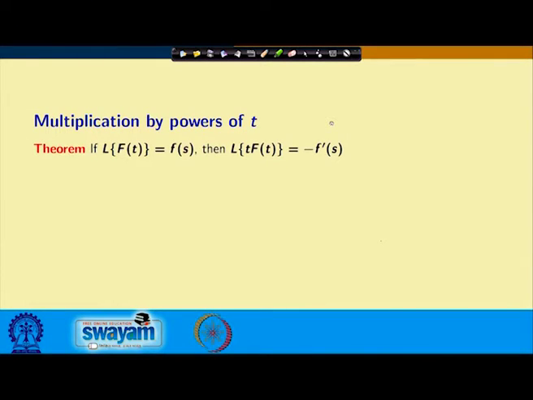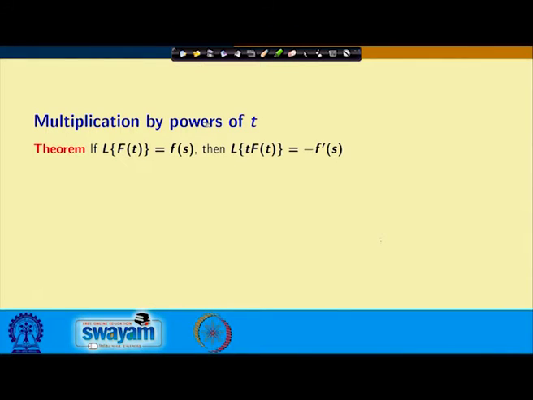So, now in the earlier class you have seen that if I know the Laplace transform of a function, then what will be the Laplace transform of the derivative of the function, that we have done, and what will be the Laplace transform of the integral of the function, that also we can find out. Now, let us see the next one, that is multiplication by power of t.